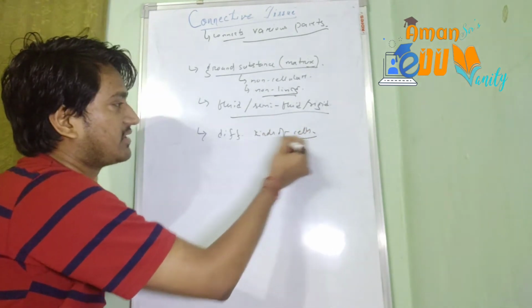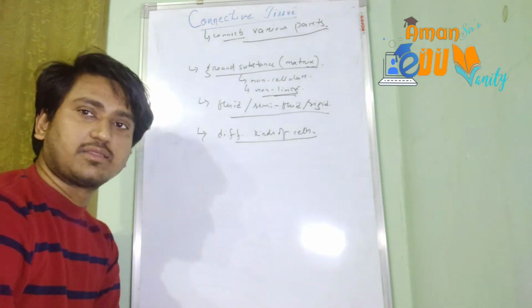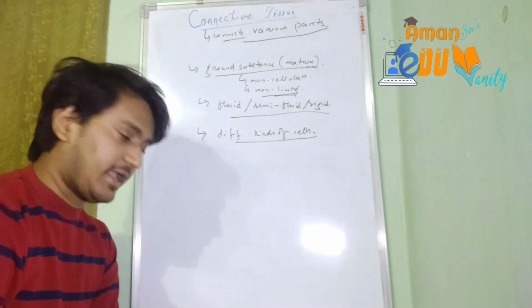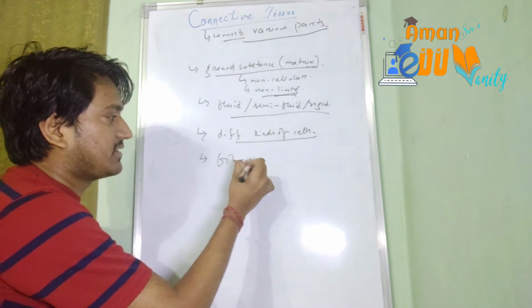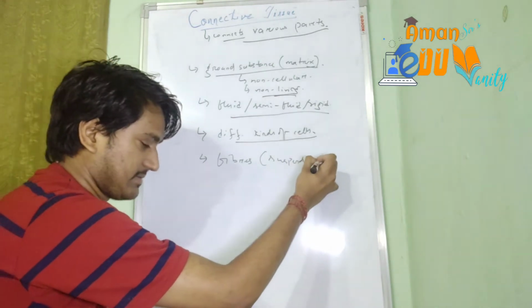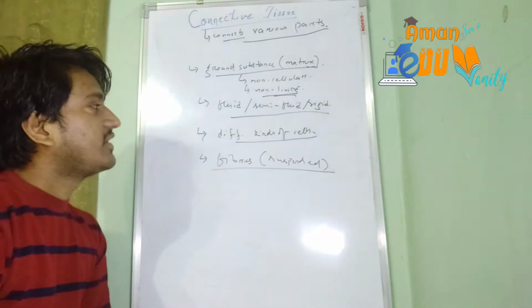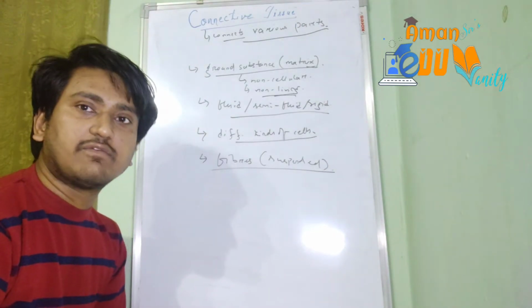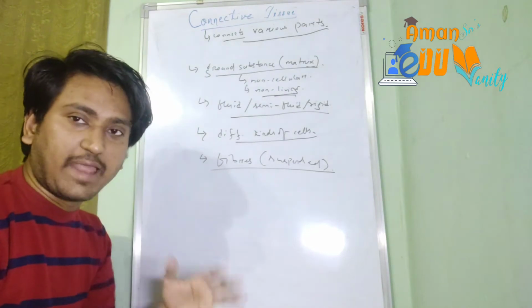Matrix में रहेंगे बहुत सारे अलग अलग type के cells. And on the basis of the types of cells, connective tissues are divided into different types. And another thing, there will be the fibers. The fibers will be suspended in the matrix. So these are the three different things: the matrix, the cells, and the fibers. This will form the structure of the connective tissue, the basic plan of connective tissue.